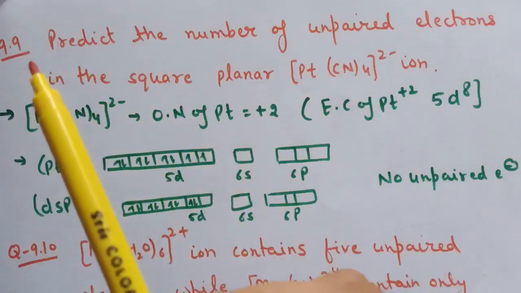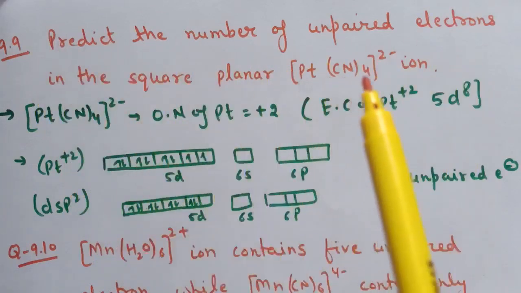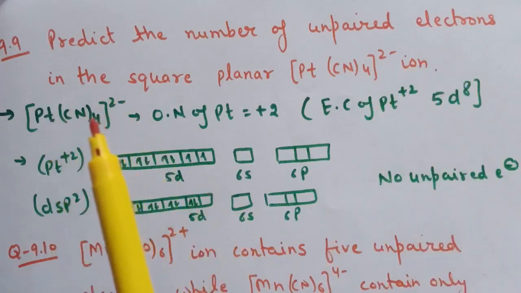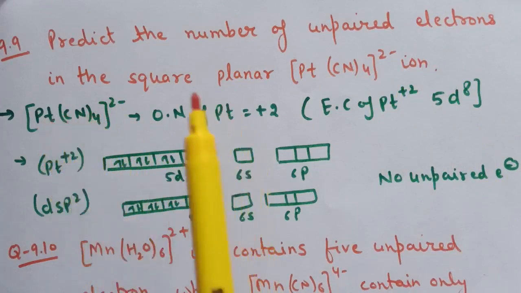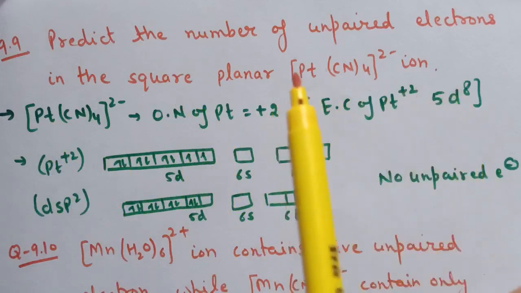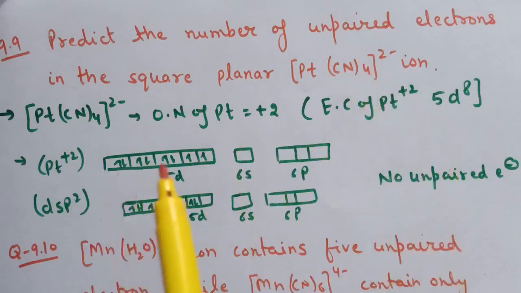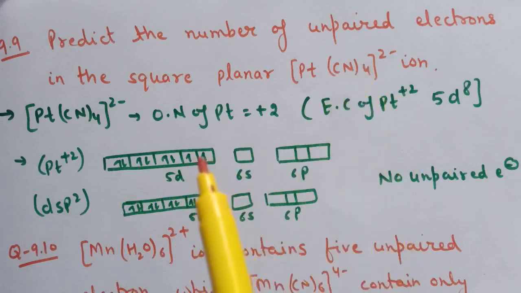Next question is question number 9.9. Predict the number of unpaired electrons in the square planar complex, that is the [Pt(CN)4]2- ion. So this is the complex of platinum, tetracyanidoplatinate, and the oxidation number of platinum is +2. So the electronic configuration of platinum in the +2 oxidation state is 5d8. Now here coordination number is 4, and in 5d, 8 electrons are present. Now cyanide is a strong field ligand, therefore it will pair up the electrons present in the 5d orbitals, and therefore one d orbital is vacant.